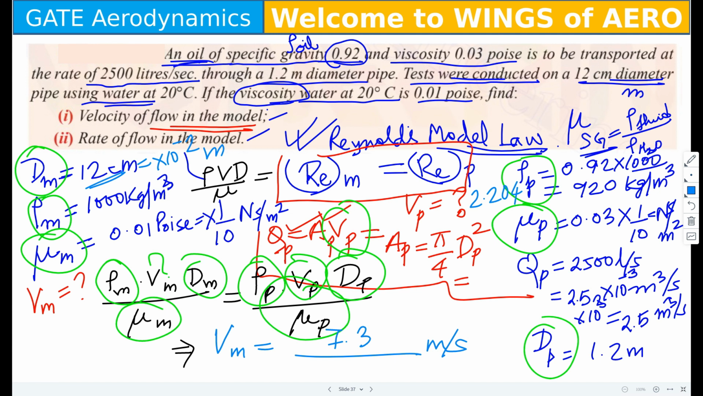So for VM you're getting 7.3. Please, others, let me know the answer you're getting. Now after you know the VM, you can easily find the rate of flow in the model. How can you find it? QM equals AM into VM.